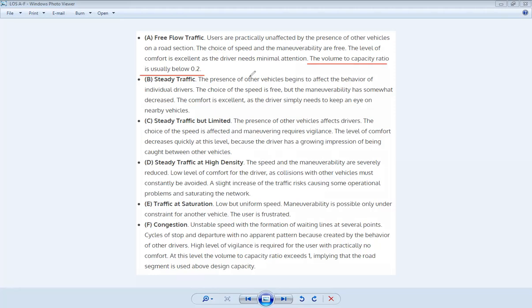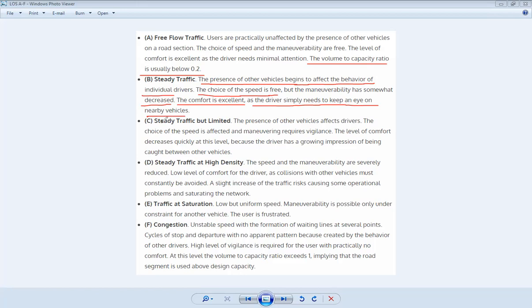Second level of service is the steady traffic, in which the presence of other vehicles affects the behavior of the individual driver. Choice of speed is free, but there is a decreased speed here. Comfort is also excellent, but the driver has to keep an eye on the nearby vehicles. So that is related to the steady traffic.